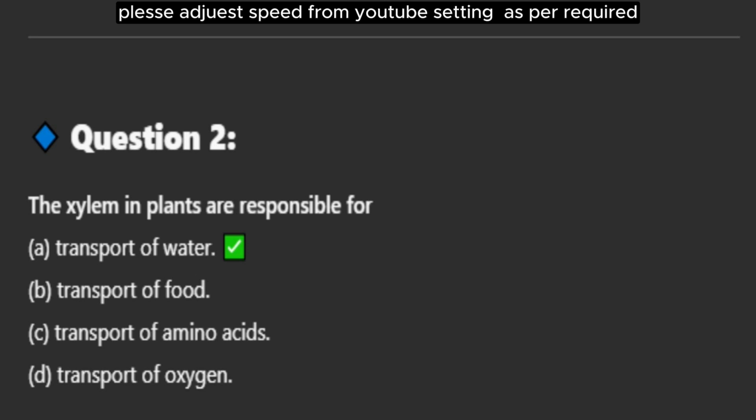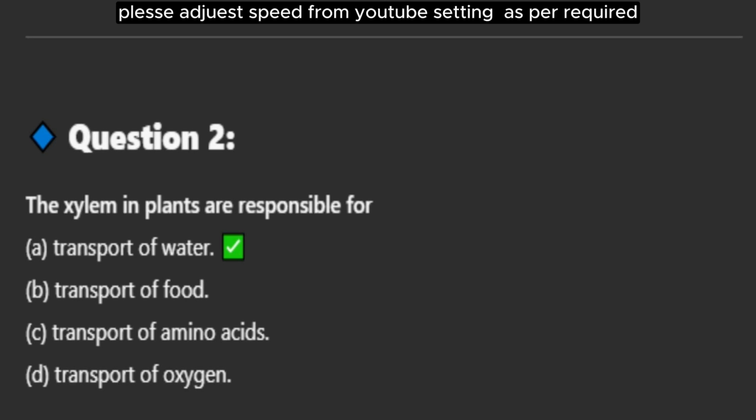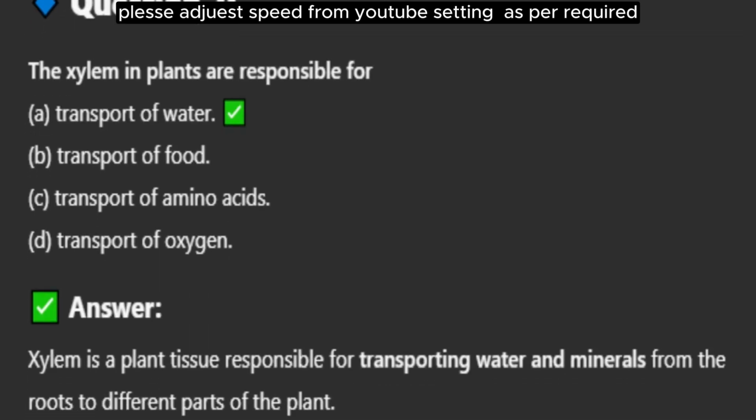Question 2. The xylem in plants are responsible for A. Transport of water. B. Transport of food. C. Transport of amino acids. D. Transport of oxygen. Answer. Xylem is a plant tissue responsible for transporting water and minerals from the roots to different parts of the plant.